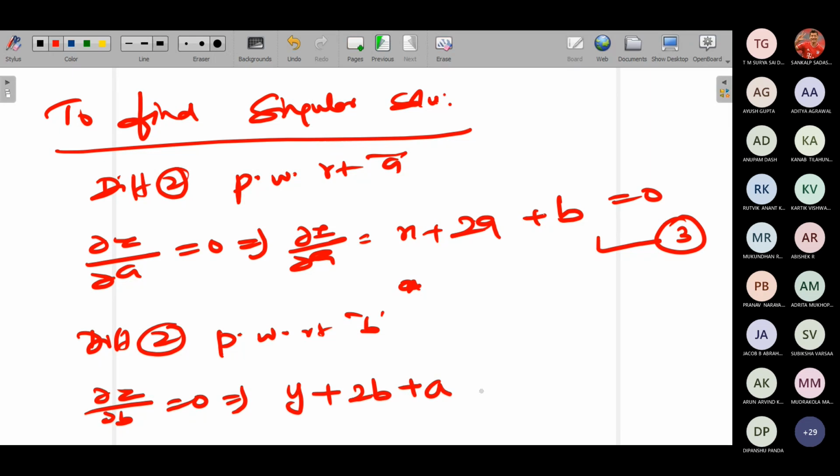y plus 2b plus a equal to 0. Take this as equation number 4. And from either this or this, find the value of a and b. Let us check what we can do.